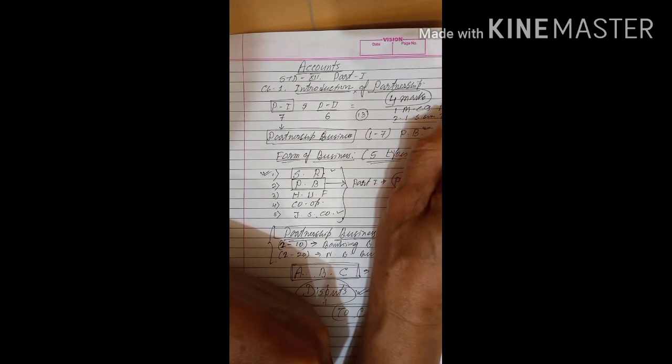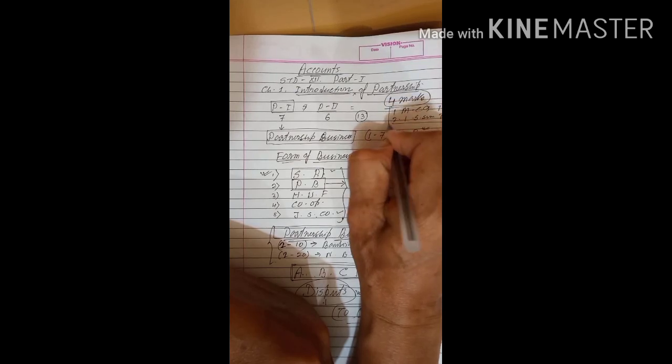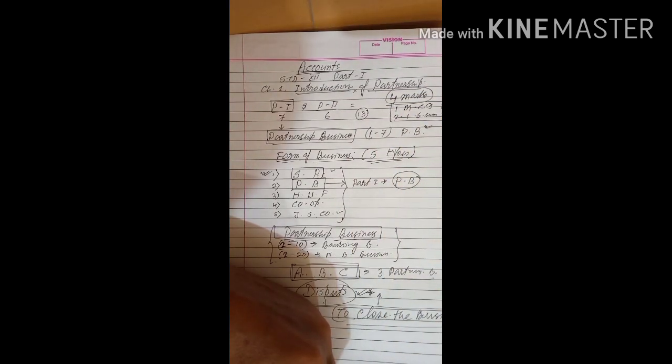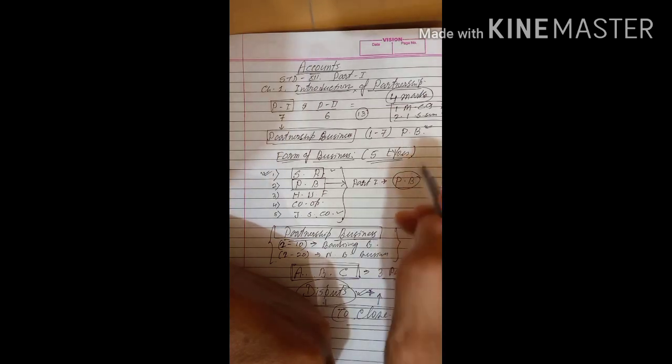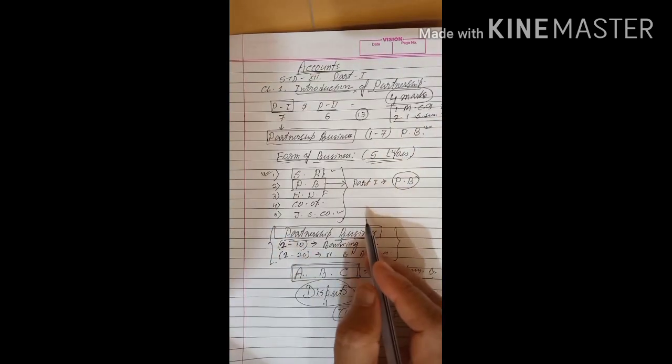So from this chapter you will get a total of 2 questions: one from Section A MCQ of 1 mark, and another from Section C, a short type of sum, which will give you 3 marks.